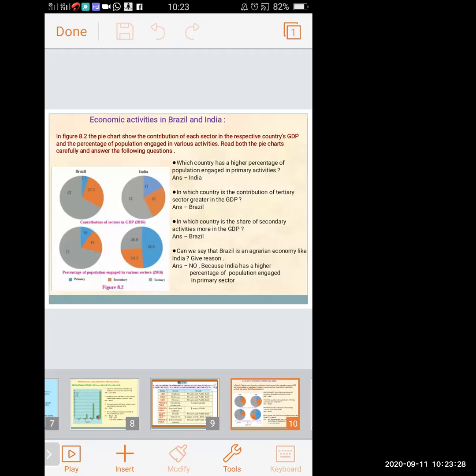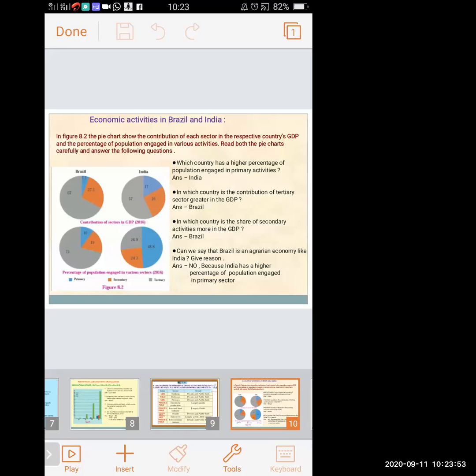The above circles show the contribution of sectors in GDP. GDP, I have told you, means the total value of goods and services produced in a country. Overall in the country, all the total goods and services which are produced, which are calculated together, are known as GDP, gross domestic product. The upper circle indicates the contribution of sectors in GDP in 2016.